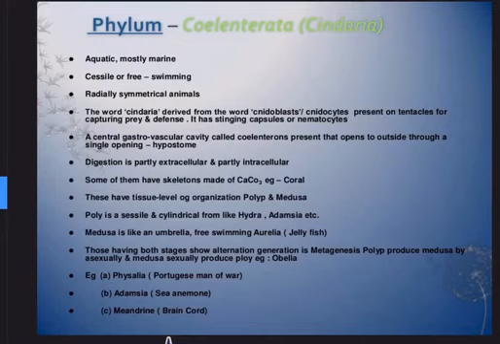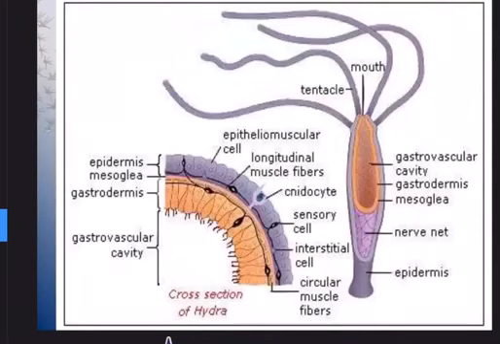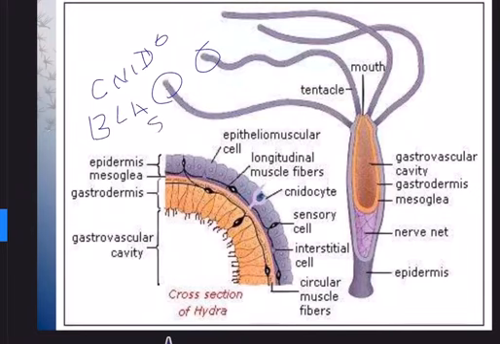Cnidoblasts, let us see that here. Where do you find this? At the tip of these tentacles. In this there will be cnidoblasts. So let us write this, C N I, cnidoblasts. What are these cnidoblasts? These are cells with poison. Sometimes they are also called nematoblasts. Cnidoblasts are nematoblasts, and they have poison.